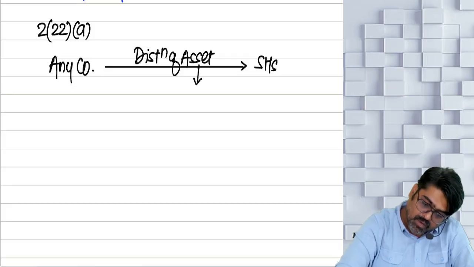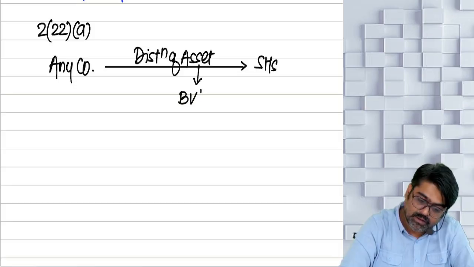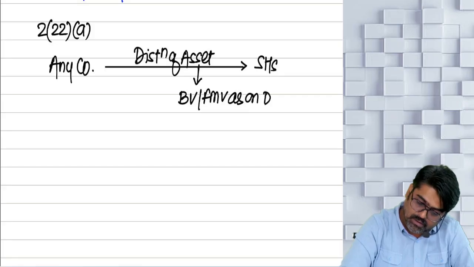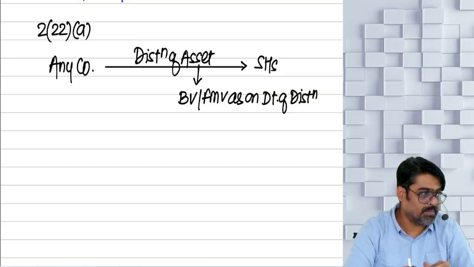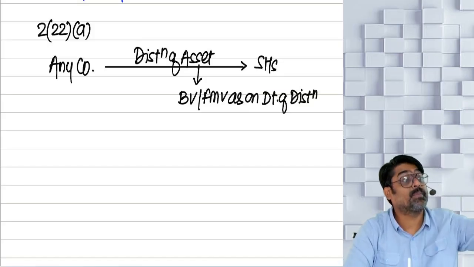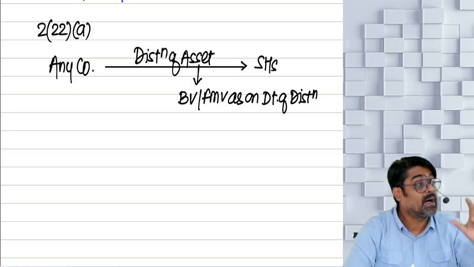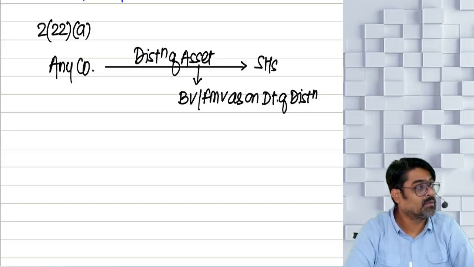Then whatever will be the book value of this asset or fair market value of this asset as on date of distribution. So the asset which was of the company, the asset which was appearing in the balance sheet of the company, has some balance sheet value.